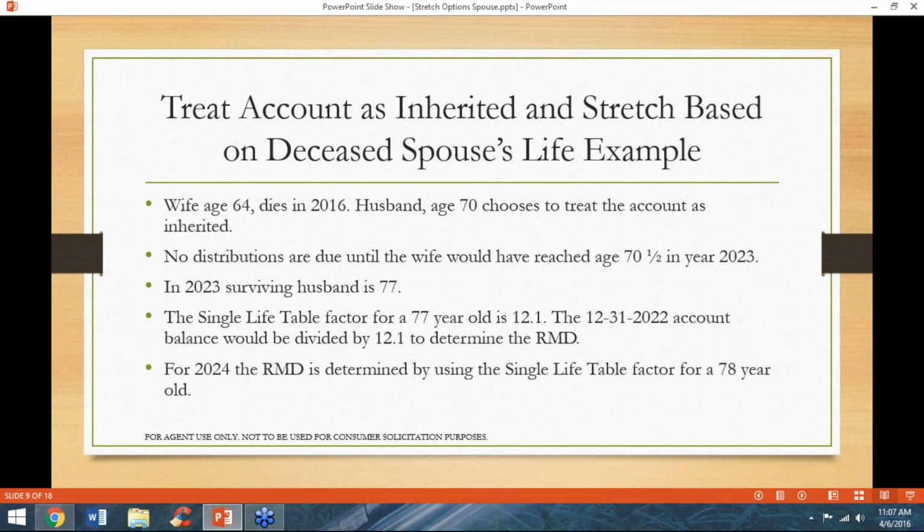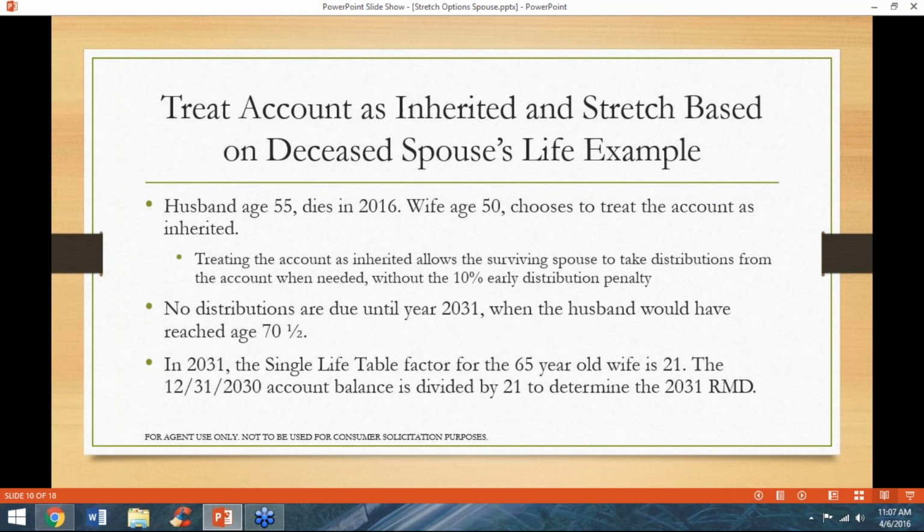The factor for a 77-year-old is 12.1. The December 31, 2022 account balance will be divided by 12.1 to determine the 2023 distribution amount. In 2024, the December 31, 2023 balance will be divided by the single life table factor for a 78-year-old, or 11.4, and so on for each year.